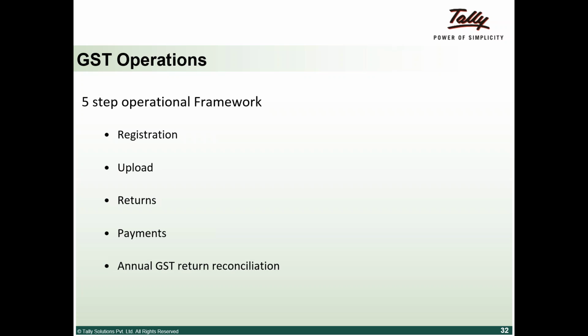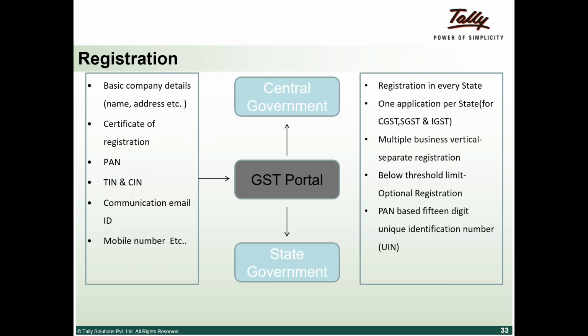Basically, GSTN has 5 operational framework aspects. One is the registration they do. There are some forms to be uploaded, which we will deal with in the next slide. Some returns need to be filed: the returns, the payment of tax, and annual GST returns and reconciliation. So basically, registration, returns and payments are the main things, which can happen only online.